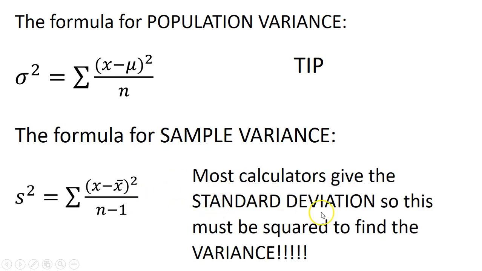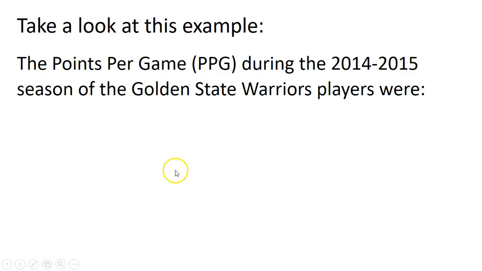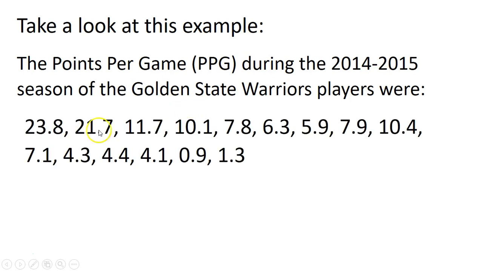On your TI, most calculators give the standard deviation, so this must be squared in order to find the variance. Just things to remember, right? Take a look at this example. The points per game during the 2014-2015 season of the Golden State Warriors players were this. So here are the points per game. No big deal, right, for their players.